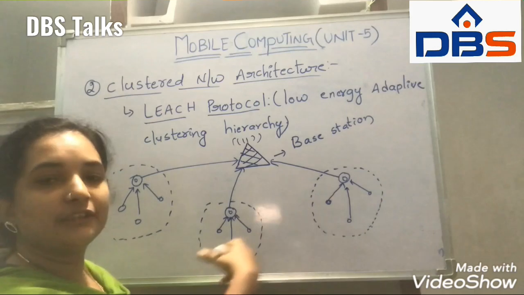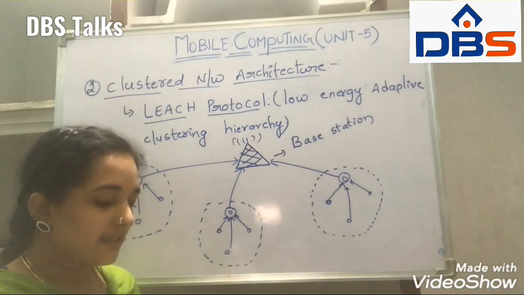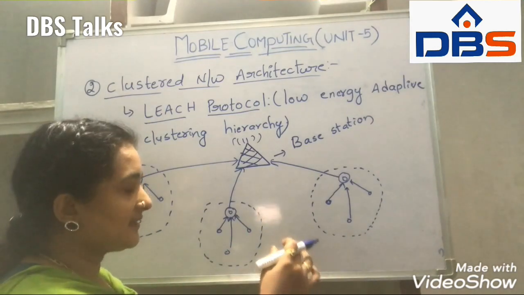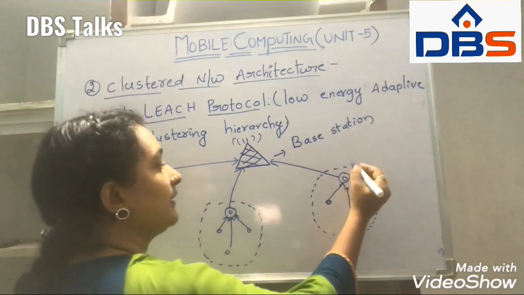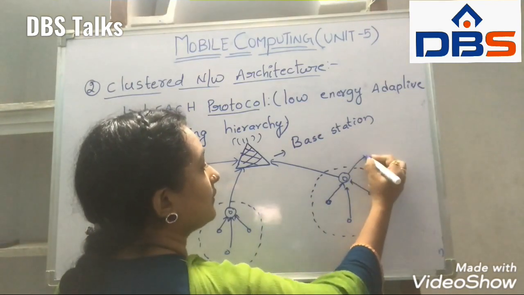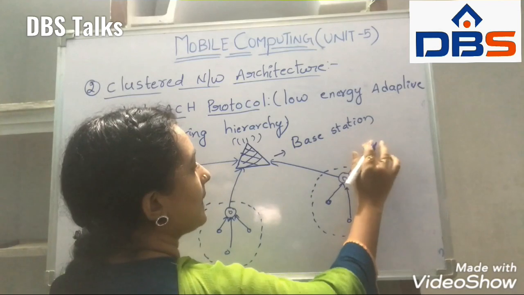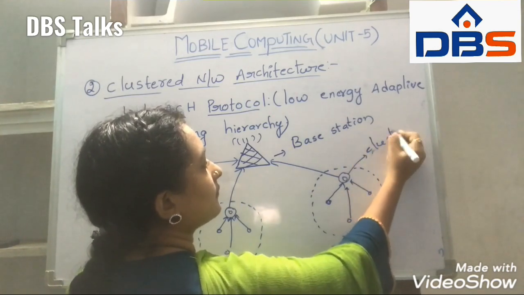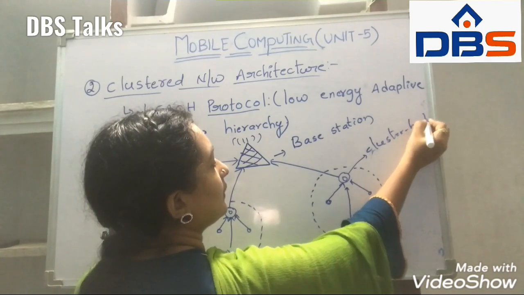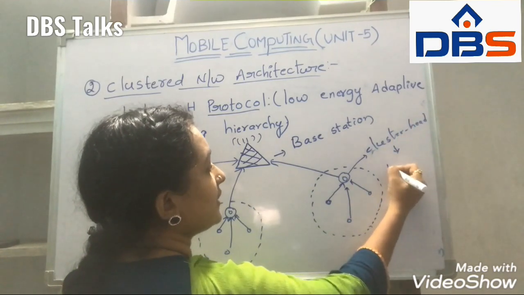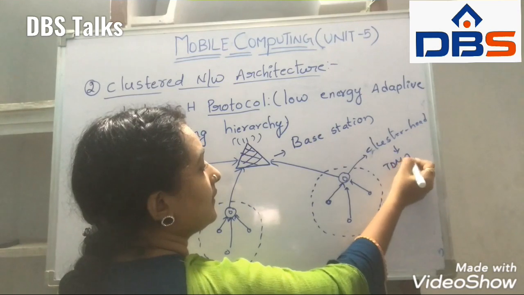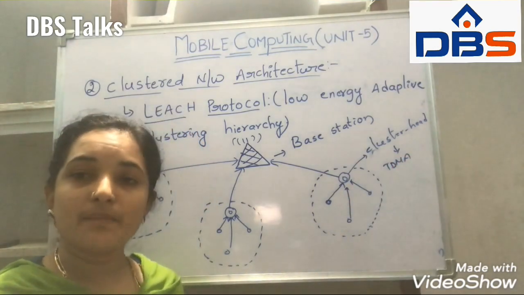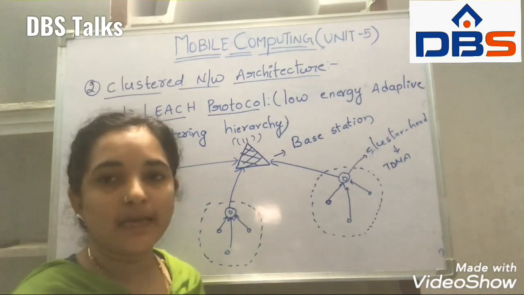Because it is distributed in nature, the cluster heads create TDMA. In the cluster heads we use TDMA. TDMA is nothing but time division multiple access.